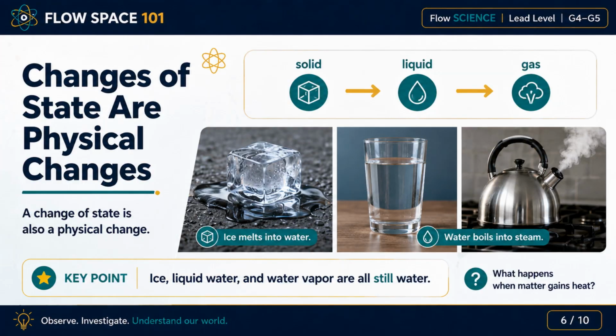A change of state is also a physical change. Matter can change from a solid to a liquid to a gas. For example, ice is solid water. When ice gains heat, it melts into liquid water. When liquid water gains more heat, it can boil and become steam. Steam is water vapor. But here is the key point. Ice, liquid water, and water vapor are all still water. The state changed, but the substance stayed the same. That is why changes of state are physical changes.